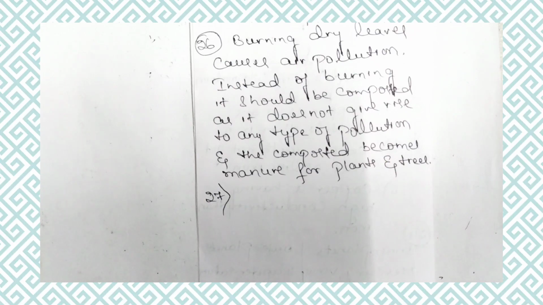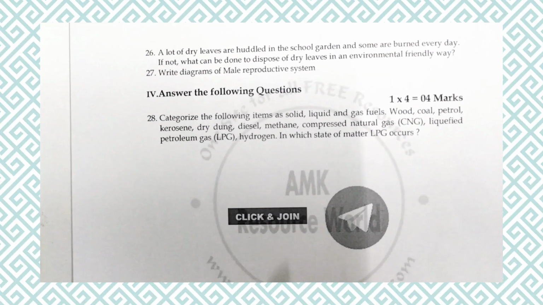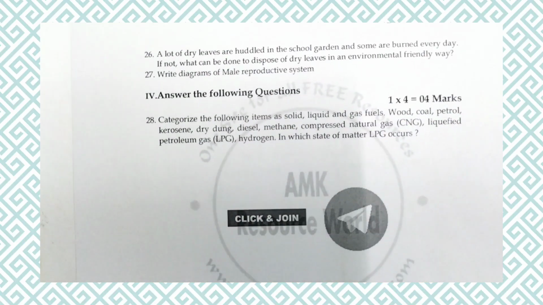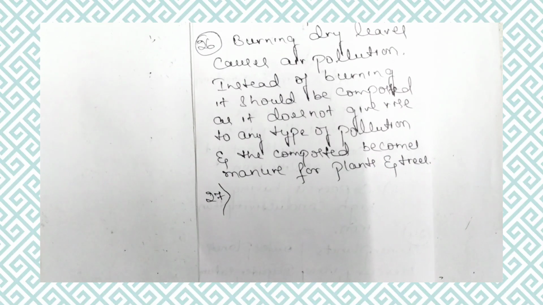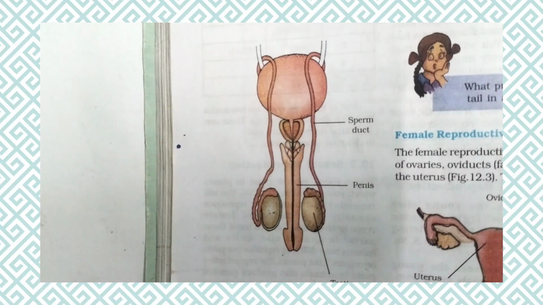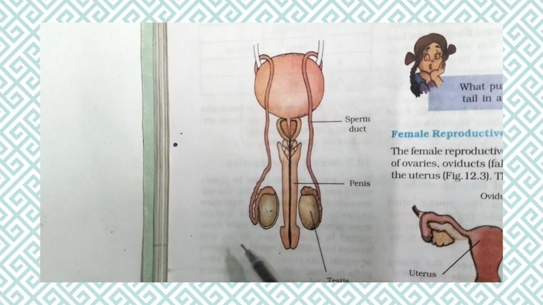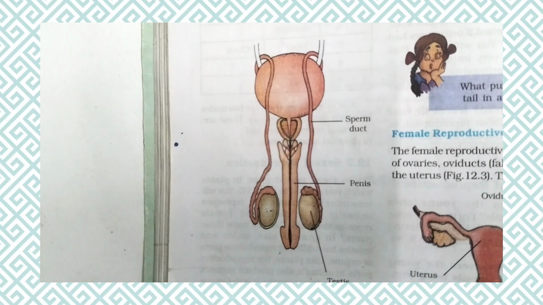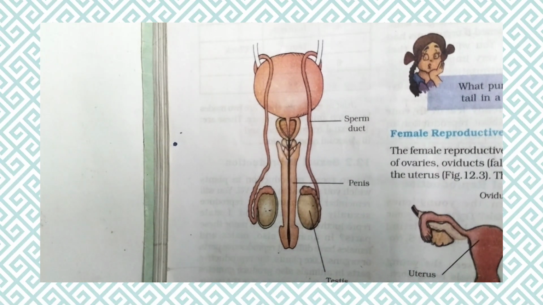Now let us move to the 27th question. The 27th question is, draw the diagram of the male reproductive system. So we have to draw the diagram of the male reproductive system. This is the diagram you have to draw for that question.